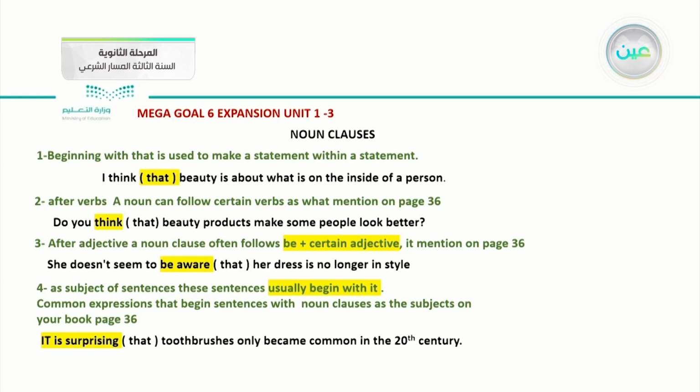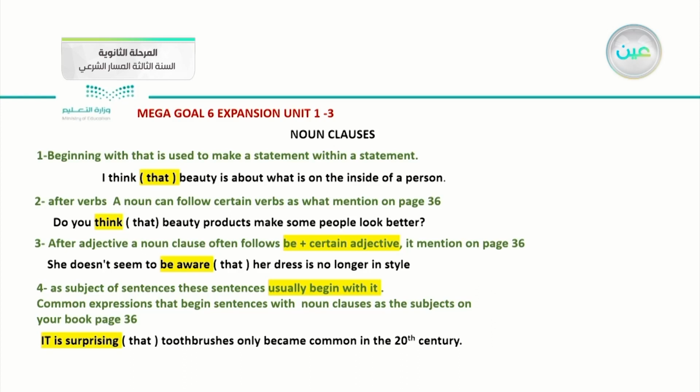We take one example: "It is surprising that toothbrushes only became common in the 20th century." Look at the first part of our sentence: "It is surprising." So how can I apply it? I make a noun clause as a subject inside this sentence.